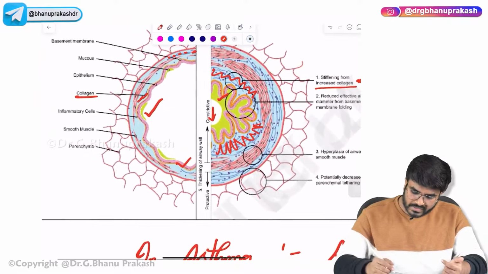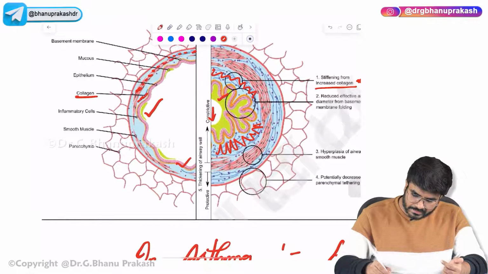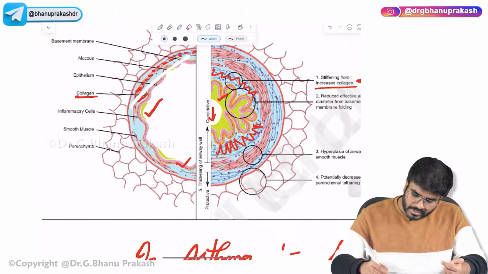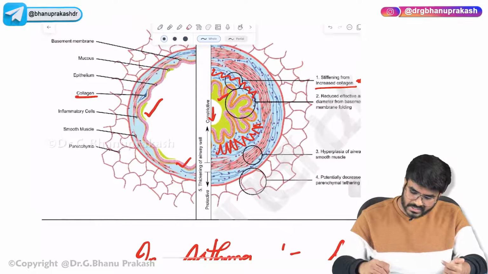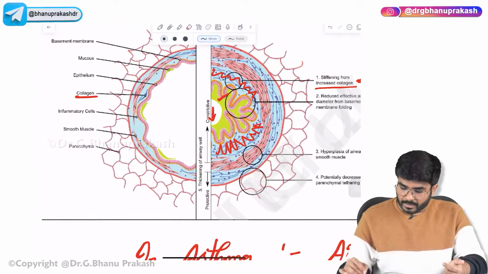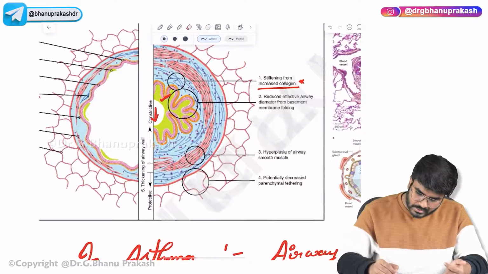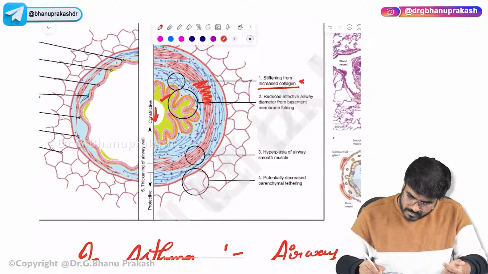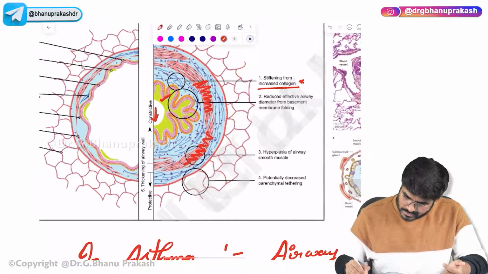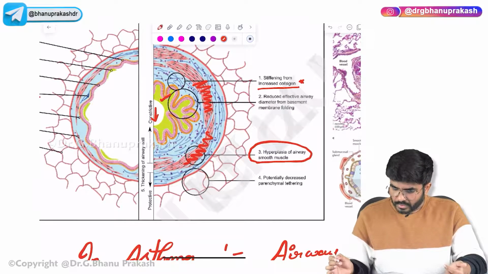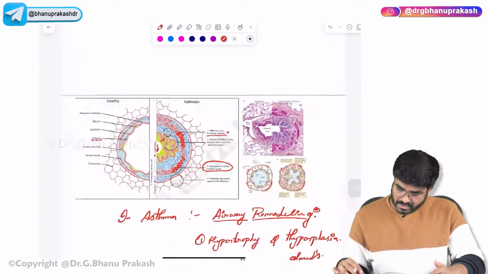Look here on this side, little amount of smooth muscles are there. But when compared to the asthmatic person, see, in the asthmatic person there is so much amount of smooth muscle. So that's why we say hyperplasia of airway smooth muscles. That's one change which I want you to know.